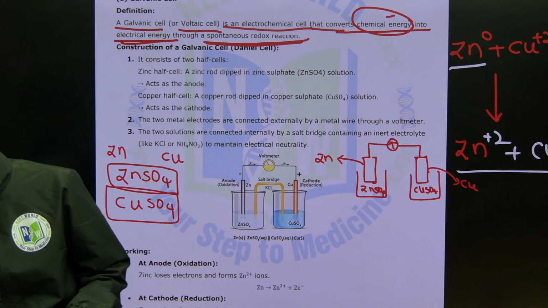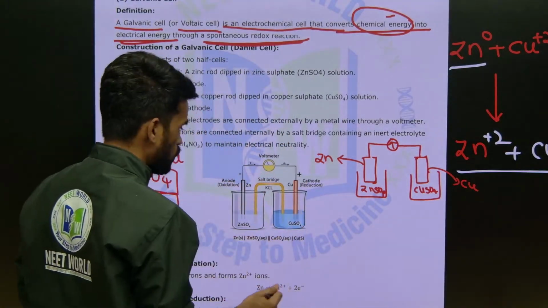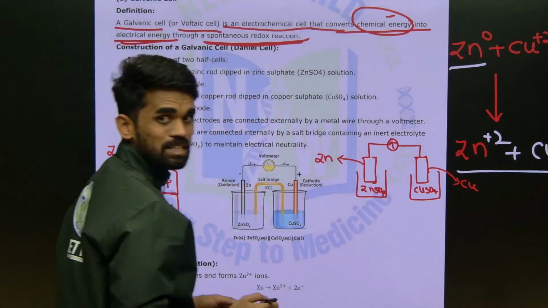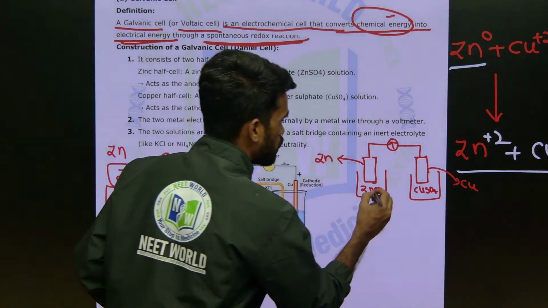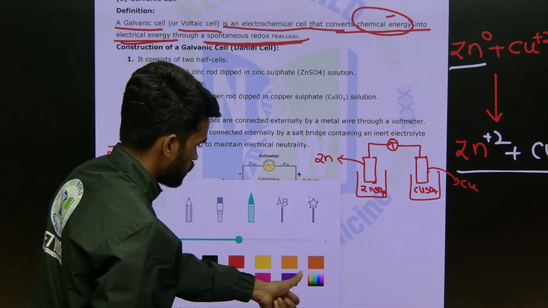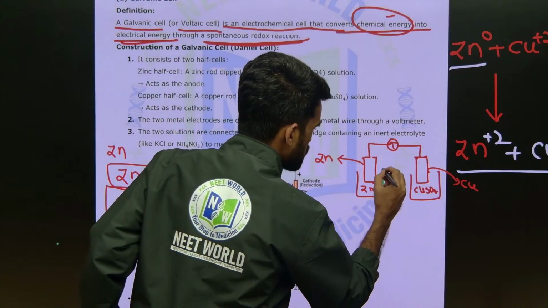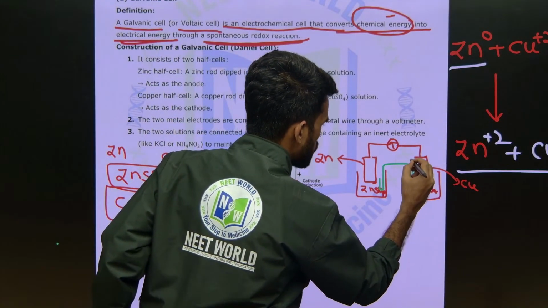See, now what I am doing is, I am completing this circuit by using something called a salt bridge. What will this salt bridge do? Just look at what I am doing. I am taking a salt bridge. This salt bridge is nothing but a U-shaped tube.